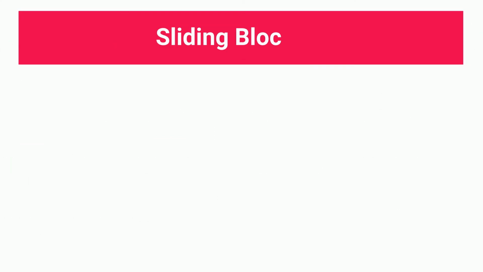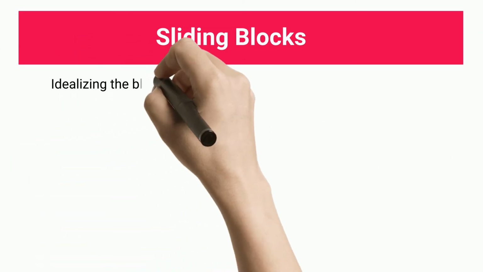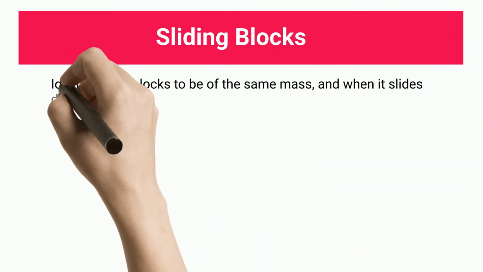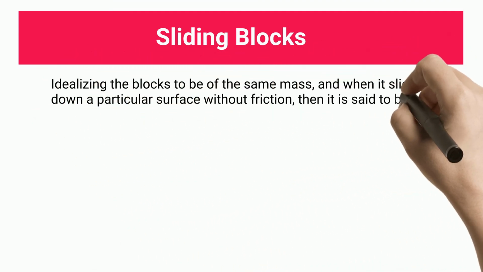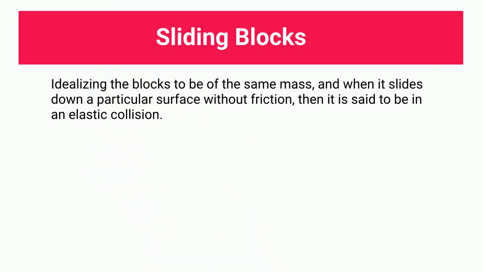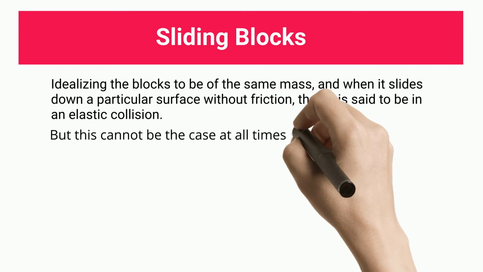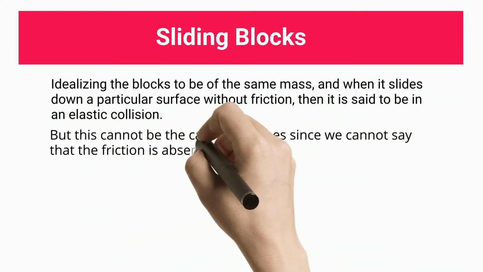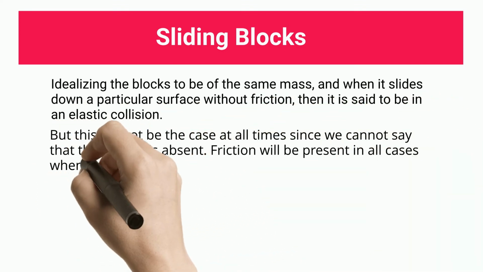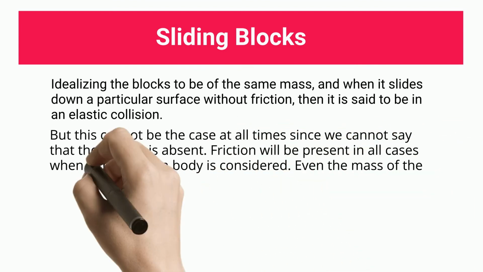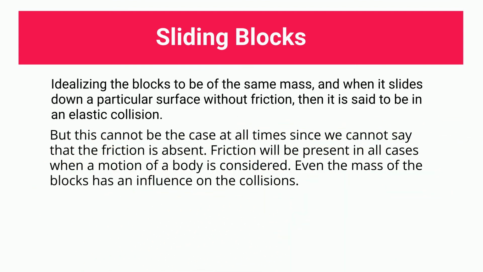Sliding blocks. Idealizing the blocks to be of the same mass, when they slide down a particular surface without friction, then it is said to be an elastic collision. But this cannot be the case at all times, since we cannot say that the friction is absent. Friction will be present in all cases when a motion of a body is considered. Even the mass of the blocks has an influence on the collisions.